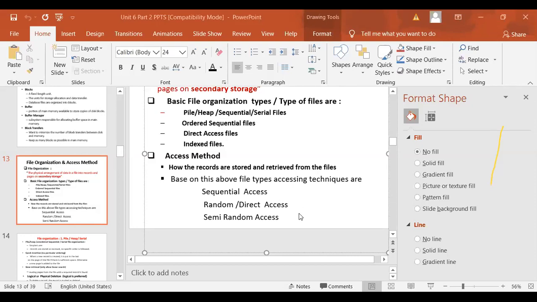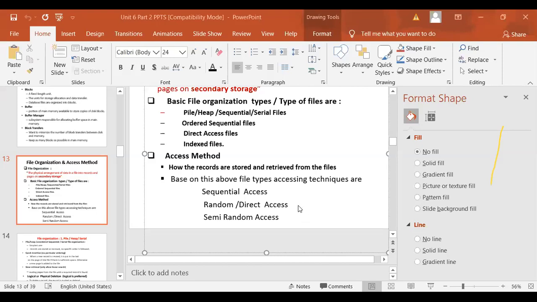Direct access is when you are using the hashing technique to store and retrieve the data, or a mathematical function is used to store. And sequential is what we are doing in our file handling right now in the 11th assignment. That is also not strictly sequential. We are just implementing the serial files right now. We are not actually ordering our records in the file while storing, as in a sequential organization.